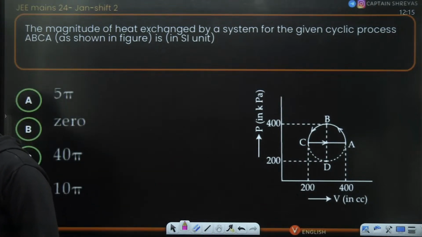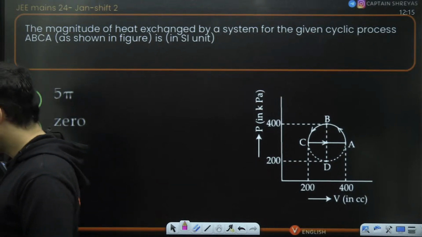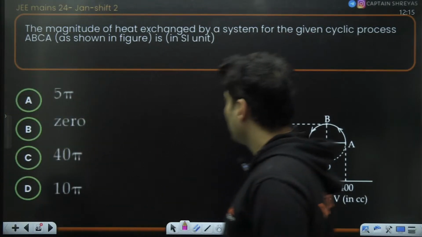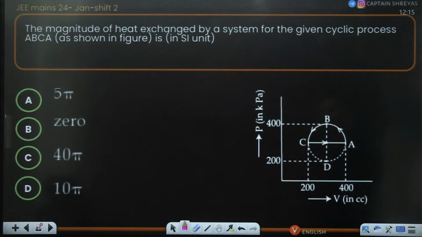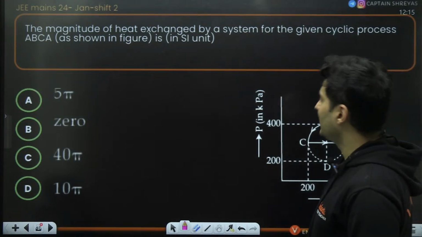Okay, cool. Shall we go ahead to the next one, my dear warriors? Okay. What is this? The magnitude of the heat exchange by the system for a given cyclic process is shown. What is the heat exchange?